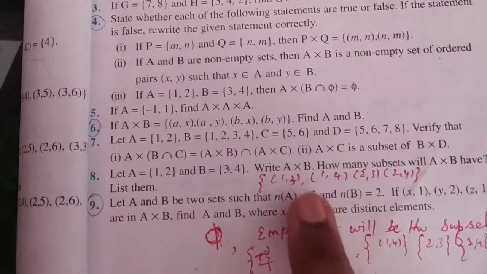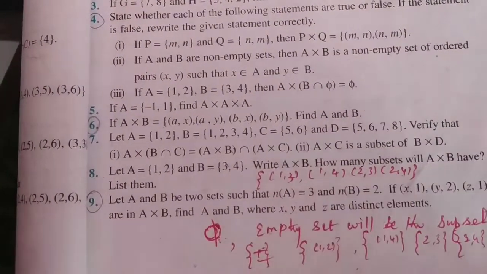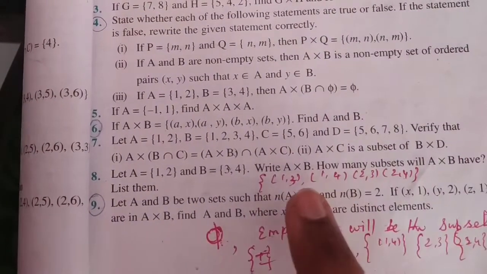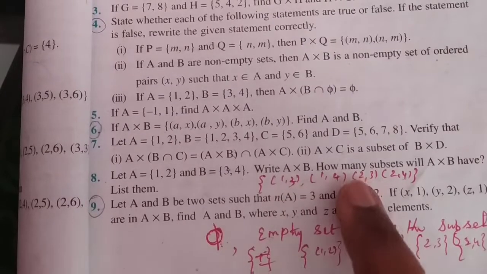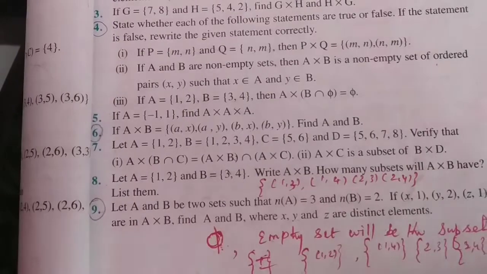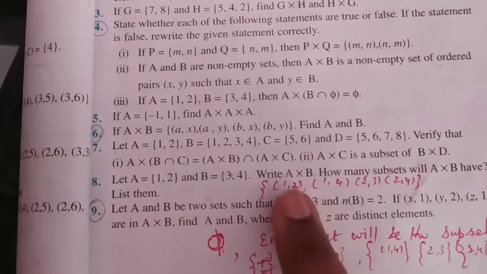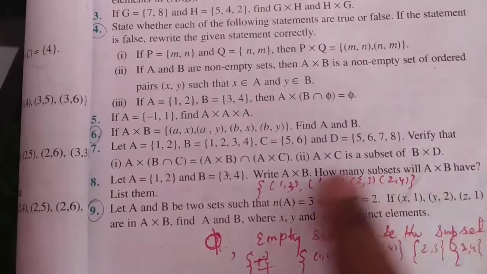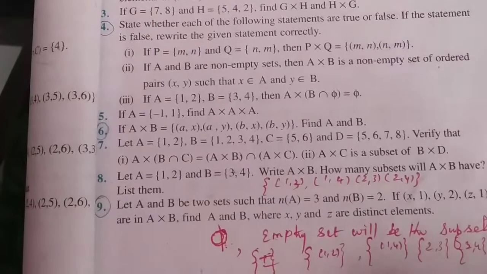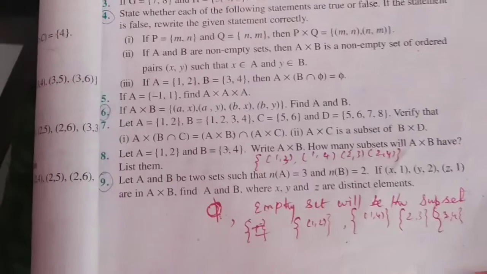And what are the combinations? {(1,3),(1,4)} may be a set, {(1,3),(2,3)} may be a set, {(1,3),(2,4)} may be a set. Then {(1,3),(1,4),(2,3)} may be a set, {(1,3),(1,4),(2,4)} may be a set, or {(1,4),(2,3),(2,4)} may be a set, like this. All these 4 elements may be a set. Like this you need to frame sets. These will be the subsets of the given set A cross B.